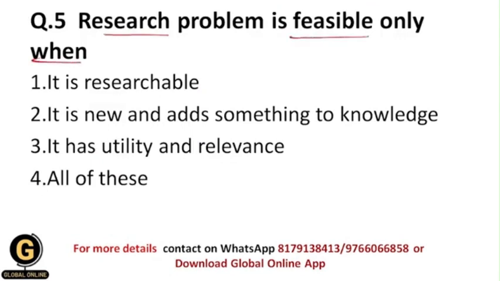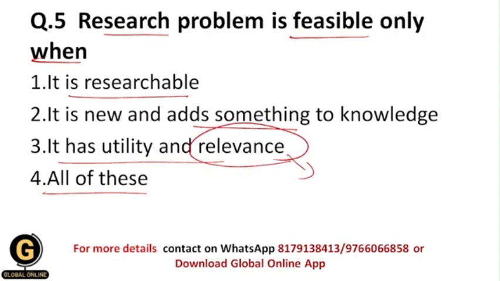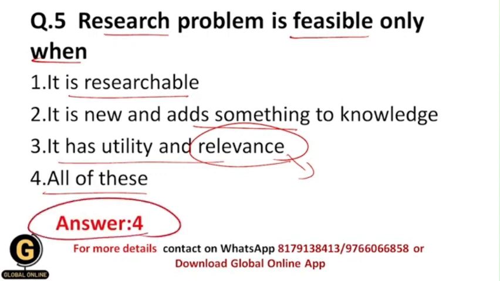So in which situations is a research problem feasible? When it is researchable, when it is new and adds something to knowledge, when it has utility and relevance, and all of these. So basically students, a research problem is feasible only when it is researchable. Whenever it is researchable, then obviously it will be feasible. When it is new and adds something to knowledge, then obviously it will be feasible. And whenever it has utility and relevance, relevance means relevance to the problems in the society, then obviously it will be feasible. And that's why in all of these situations a research problem is feasible, and your correct answer should be 4, that is all of these.